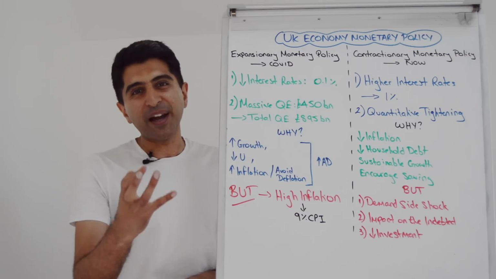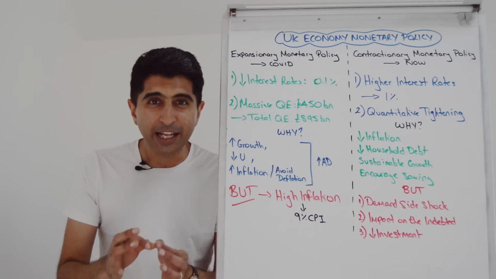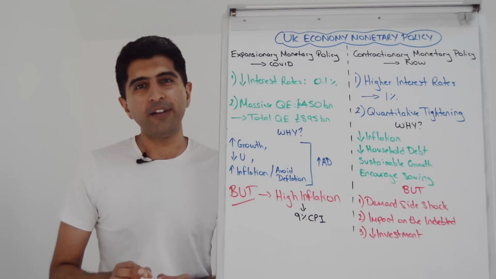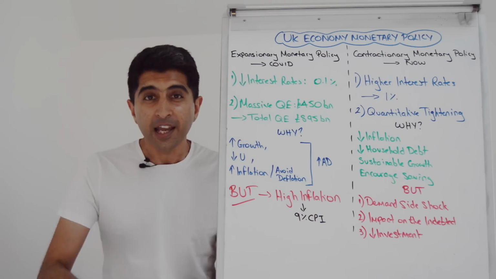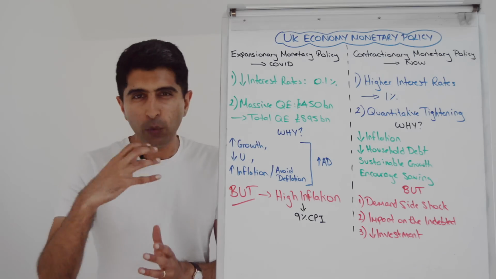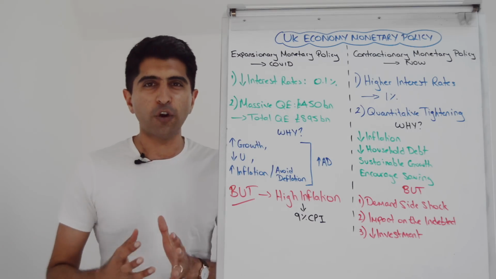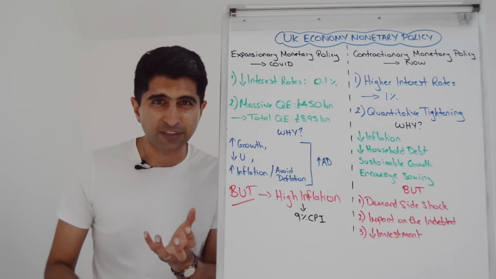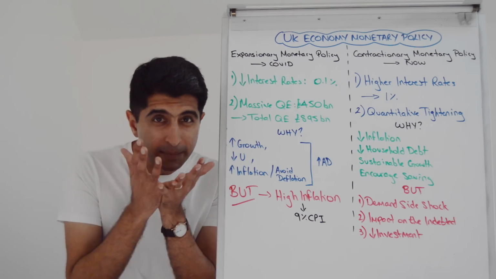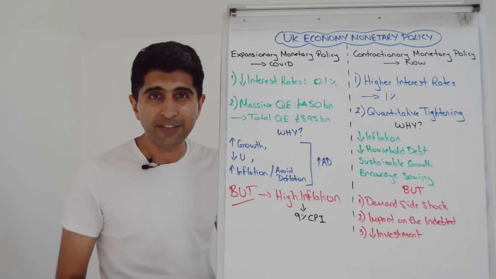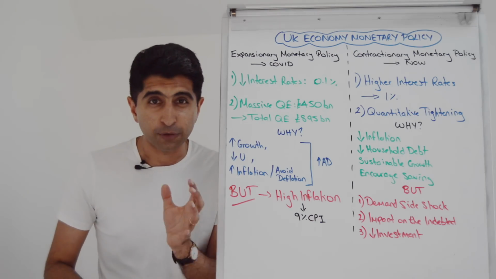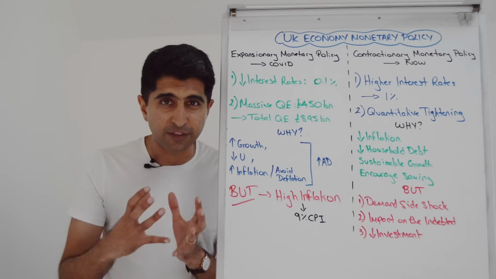Hi everybody, we've done it for fiscal policy and now we're going to do it for monetary policy, understanding major themes with monetary policy in the UK economy. The reason why this is so important, we know monetary policy is a major hot topic area for paper 2, but often when these questions come up, they are linked to major themes in the UK. So knowing those themes well so that you can have data in those essays, but also so you can pick the most relevant arguments is absolutely crucial. We're going to cover the major themes in this video.